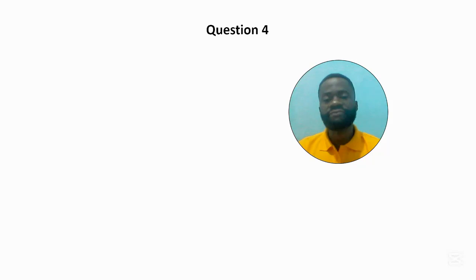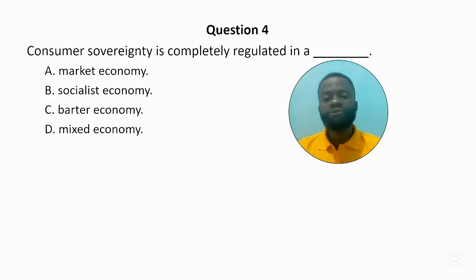Let's go to the next question. Question 4. Consumer sovereignty is completely regulated in a dash. Option A. Market economy. Option B. Socialist economy. Option C. Barter economy. And option D. Mixed economy.